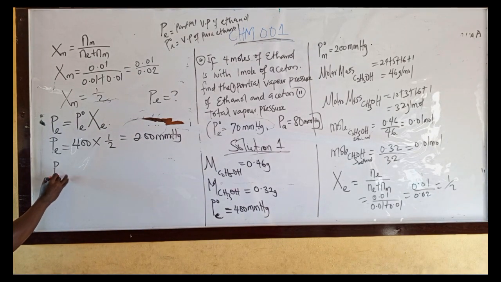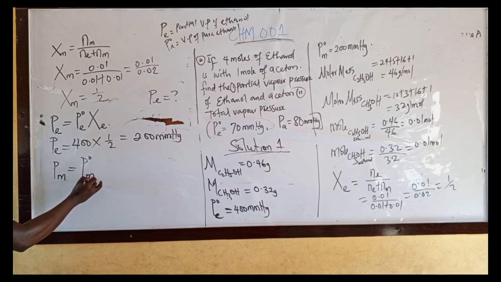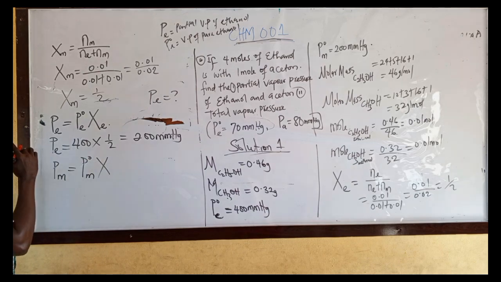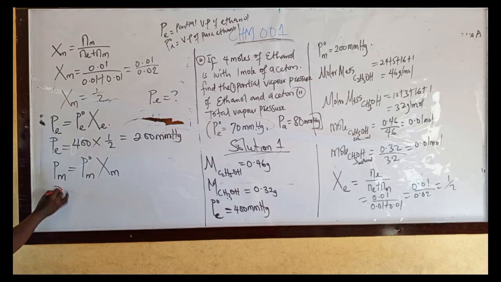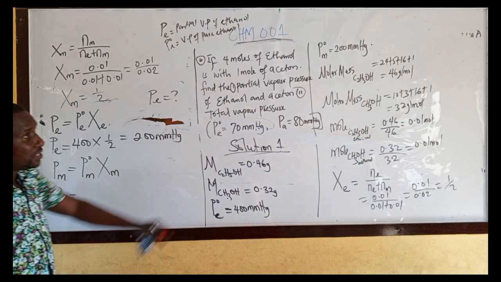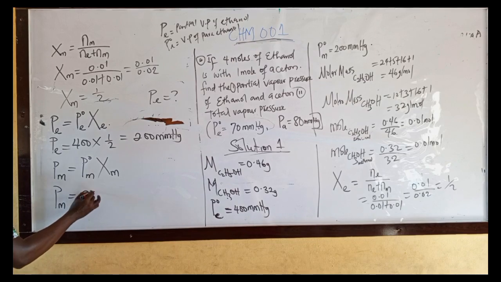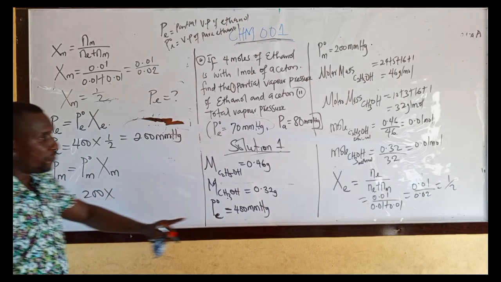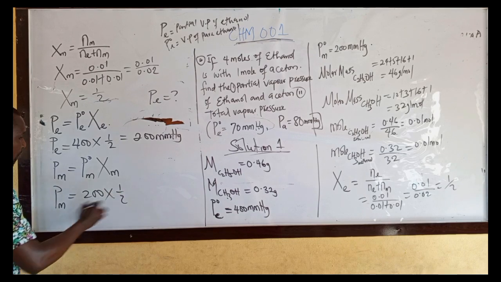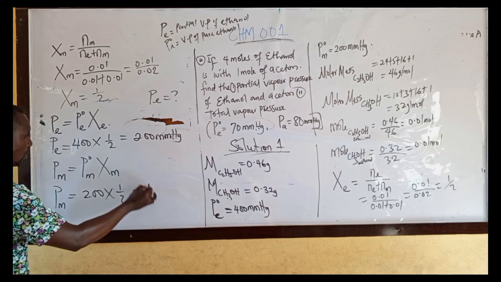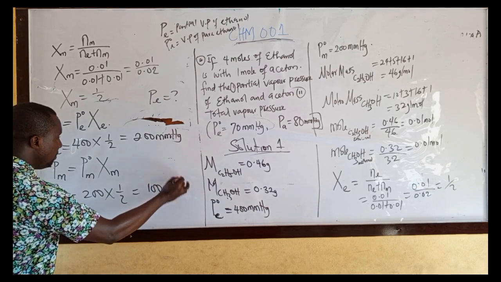Then for partial vapor pressure of methanol is what? Vapor pressure of pure methanol multiplied by mole fraction of methanol. Then partial vapor pressure of methanol equals vapor pressure of pure methanol, which is given as what? 200. Then what is the mole fraction of methanol? Half. Therefore, from here you have what? This one is 100 millimeter mercury.